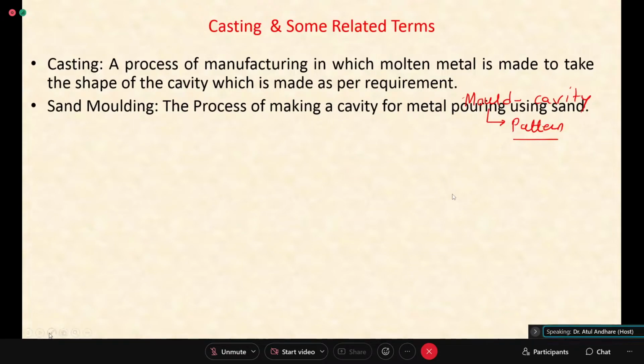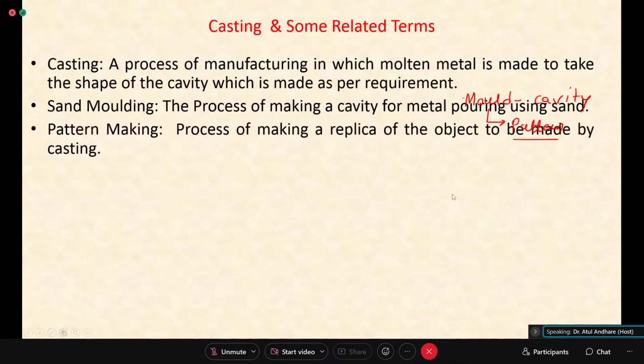Normally we use the process of what is called sand casting. So the process of making mold, that we'll be discussing later on in the molding shop, or sand molding. So you make a cavity by using sand. That cavity can be in sand, or can be in metal, which is called a metal mold. Sand molding is a common process. And then for making this mold, you need some shape or some object that is called a pattern.